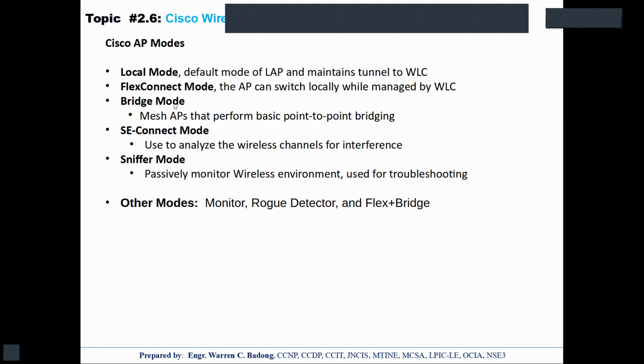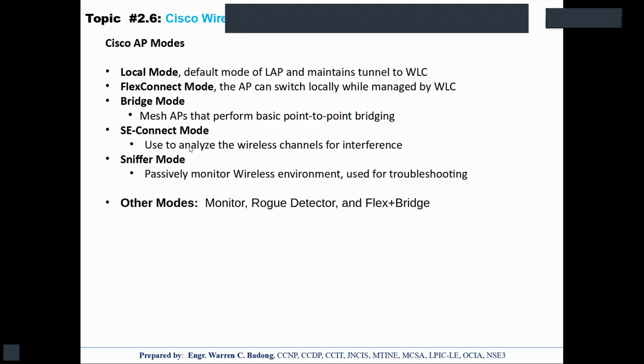Once it is in bridge mode, this is for implementing mesh APs, in which these APs are connected to each other through point-to-point bridging. The connection between APs is through a wireless connection. So sometimes you call it a backhaul, some kind of backbone to connect one AP to another AP.